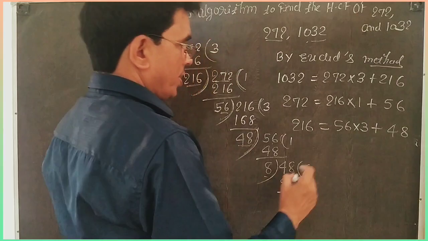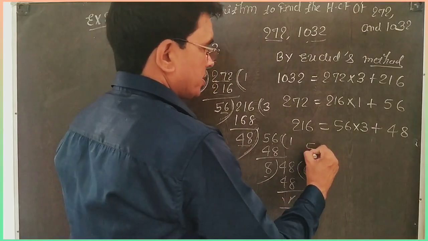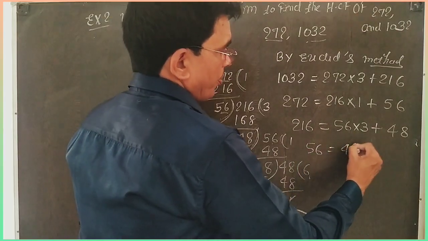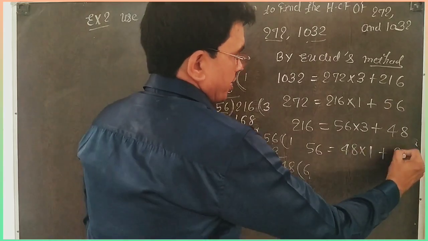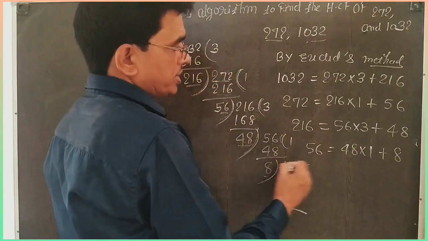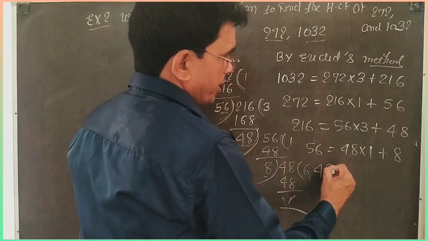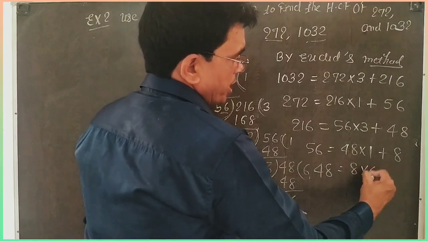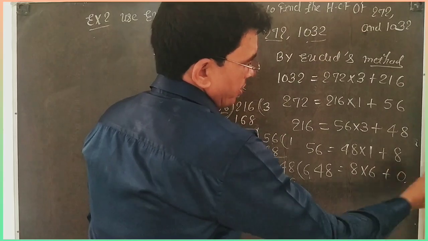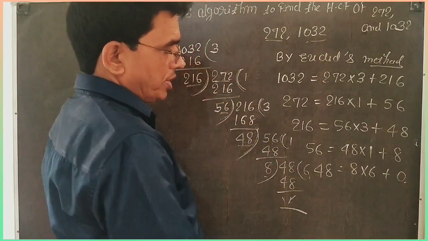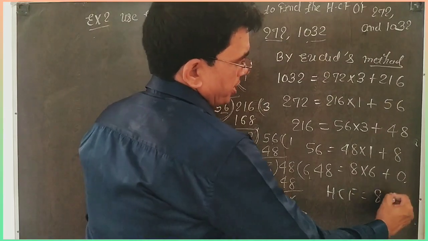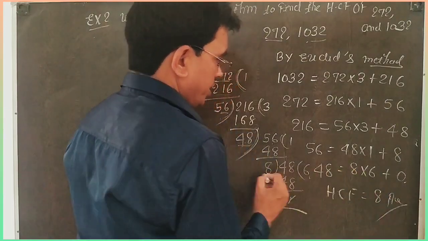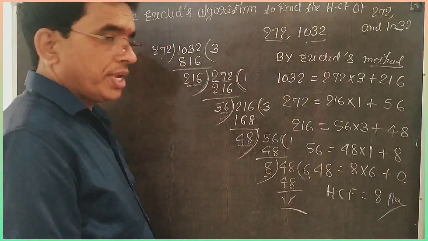Next, what is 56? You write 48 into 1 plus 8. Last, 48 is 8 into 6 plus 0. That is remainder 0. So now HCF is 8. And the divisor of the last step is called the HCF.